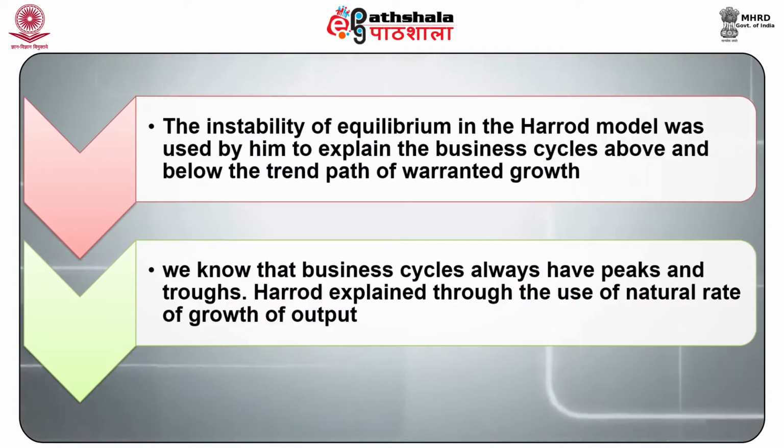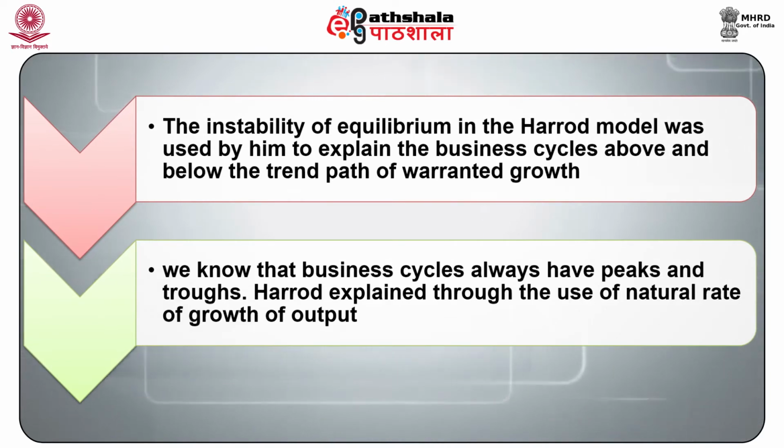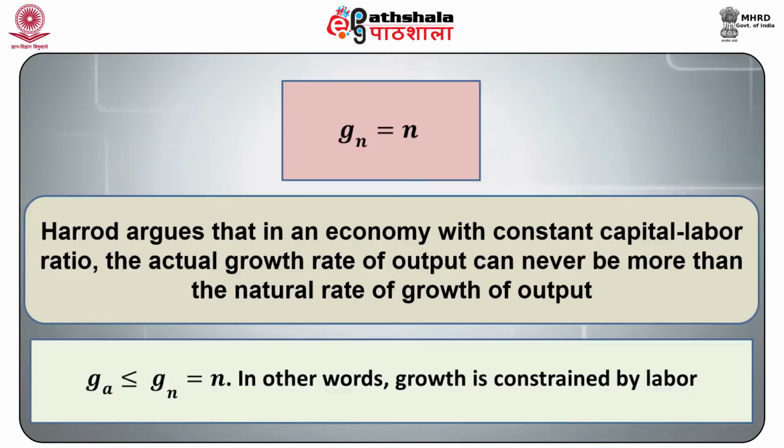The instability of equilibrium in the Harrod model was used by him to explain the business cycles above and below the trend path of warranted growth. But we know that business cycles always have peaks and the troughs. Harrod explained these through the use of natural rate of growth of output. Remember from equation number 7 that Gn is equal to n.